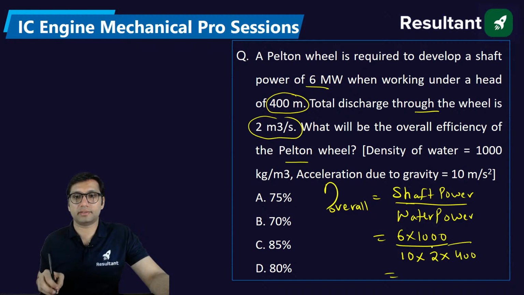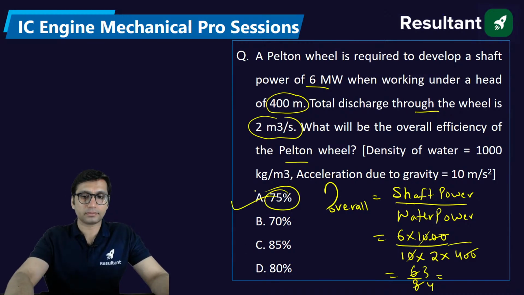Solve it, you will get the answer. So these two zeros will get cancelled, one zero here, and this 4 to 8, 6 by 8, 3 by 4, that is 75%. Okay, that's all.